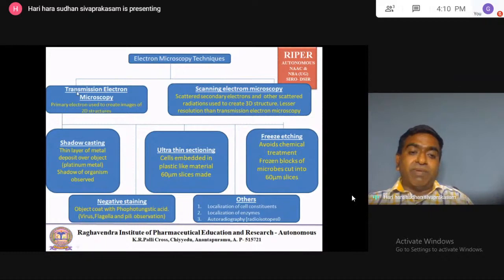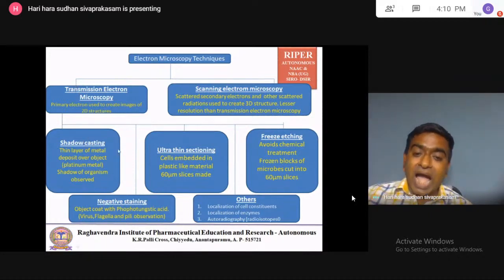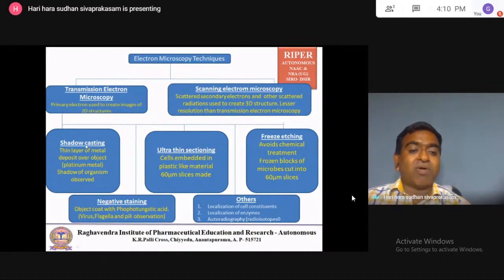In transmission electron microscopy, different types are there: shadow casting, ultra thin sectioning, freeze etching technique, negative staining technique, and other methods also. So mainly shadow casting, ultra thin sectioning, freeze etching, and negative staining. So shadow casting is nothing but, a platinum metal beam. So platinum metal will be allowed to pass from one direction.